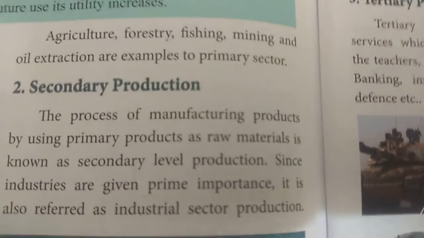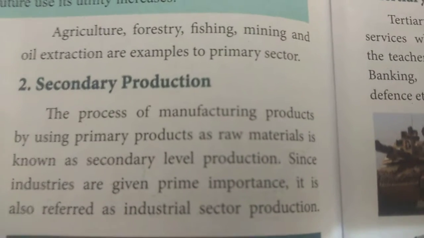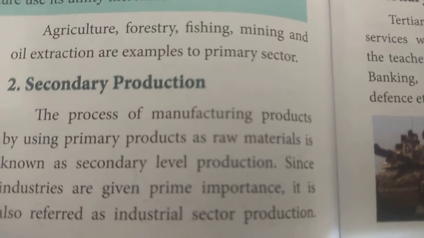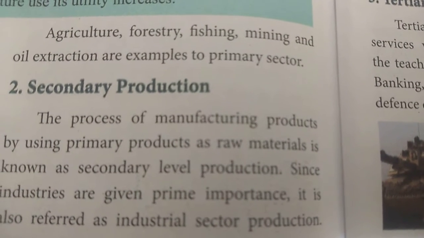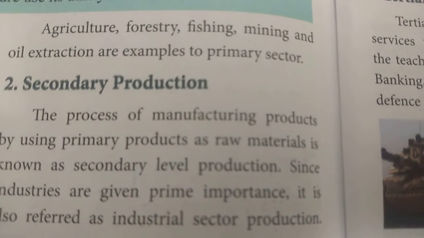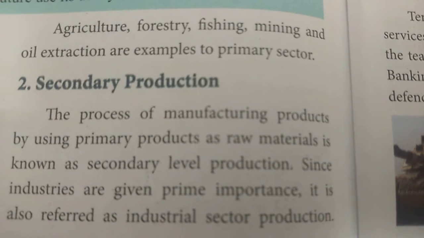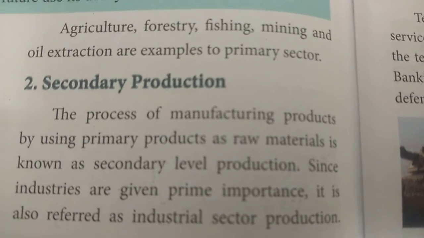Okay, so after that we have seen the secondary production. That means the process of manufacturing products by using the primary products as raw material is known as secondary level production. So by using the raw material we are changing a product into finished goods. That kind of production is called secondary production. For example, from cotton we are making clothes.